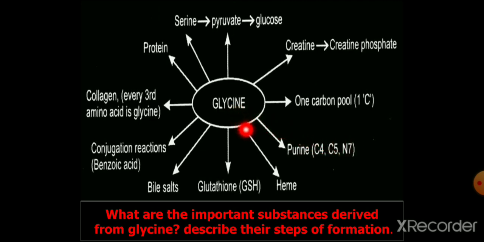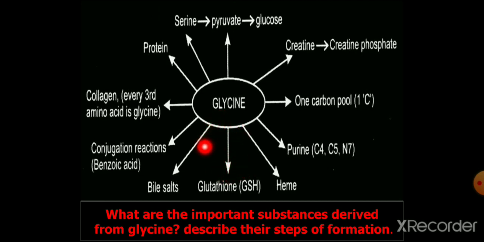The first step in heme synthesis, delta aminolevulinic acid, is synthesized by condensing succinyl coenzyme A with glycine. Then glutathione is formed, gamma glutamyl cysteine glycine, formed from glycine, cysteine and glutamic acid together.